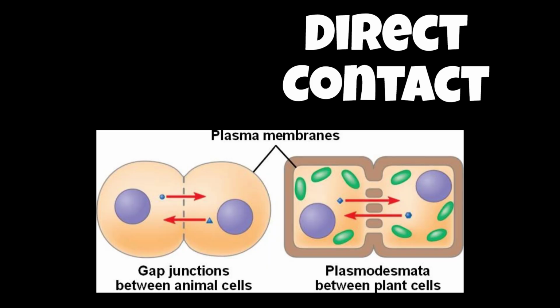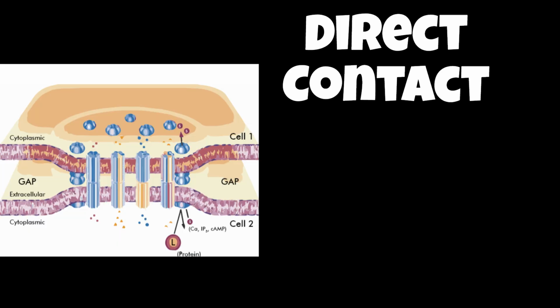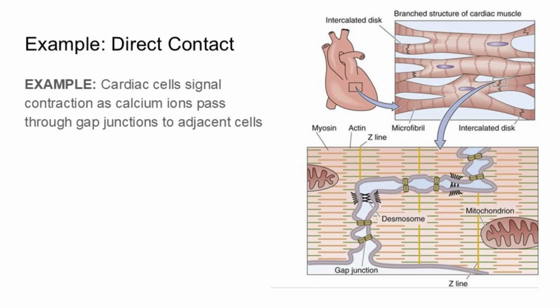Alternatively, adjacent cells often have protein-lined channels between neighboring cells. These are called gap junctions in animal cells and plasmodesmata in plants. These little portals allow neighboring cells to have direct contact with each other's cytoplasm. This means that solutes, including ligands, can be transported from one cell to another without having to enter the extracellular matrix. An example of this is how heart cells signal contractions by passing calcium ions through the gap junctions. This higher positive charge is important for maintaining the correct electrical charge that keeps hearts beating.